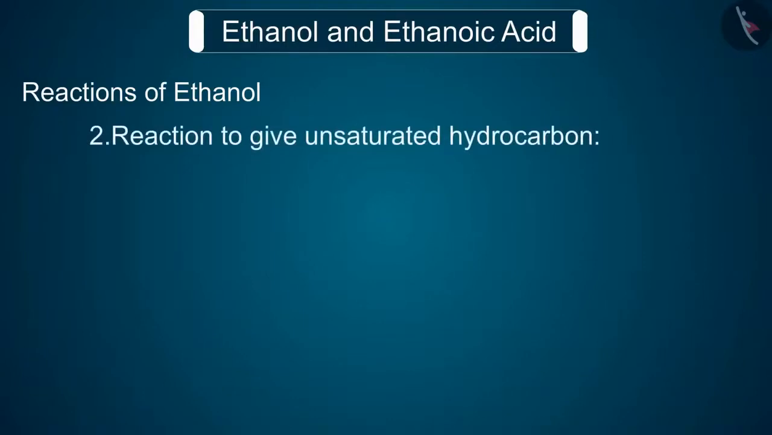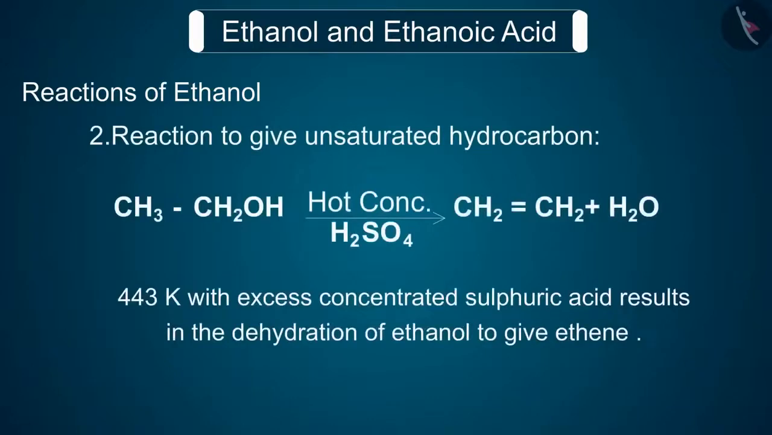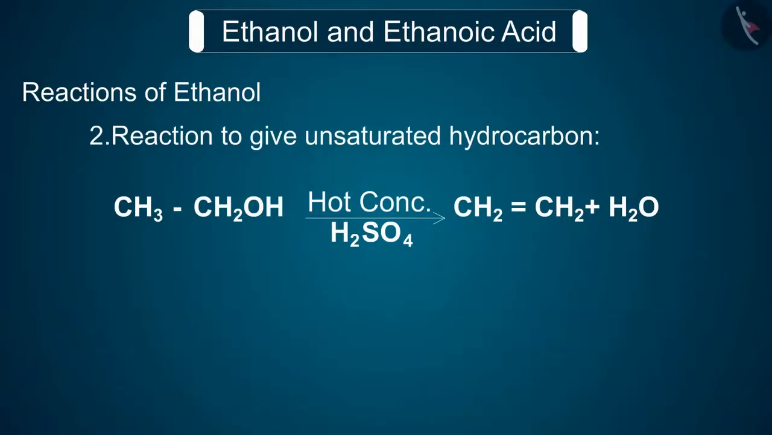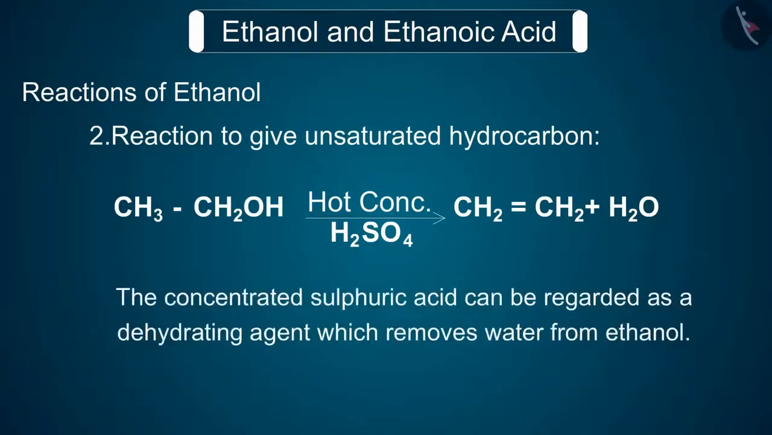2. Reaction to give unsaturated hydrocarbon. Heating ethanol at 443 K with excess concentrated sulfuric acid results in the dehydration of ethanol to give ethene. The concentrated sulfuric acid can be regarded as a dehydrating agent which removes water from ethanol.